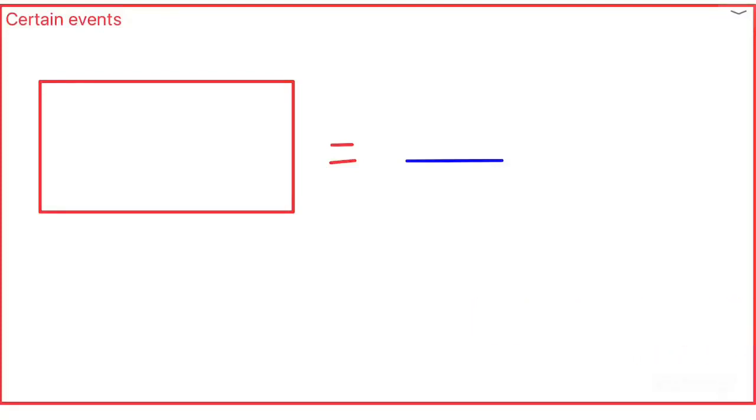In this video, we will be talking about certain events in probability. As we have discussed what is probability, examples of it, and impossible, equal and unequal events in our last videos, in this video we will be discussing certain events. Okay, now let's start with an example.